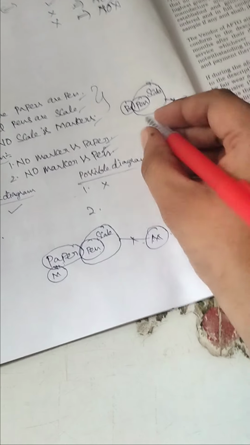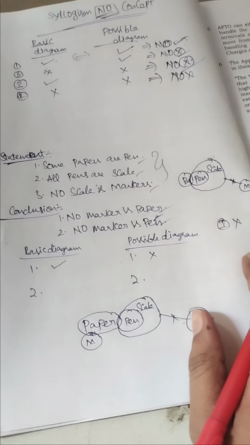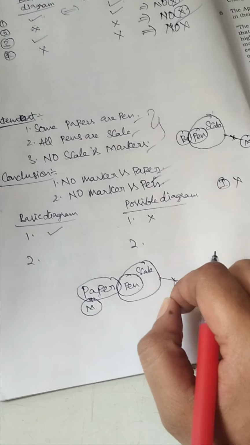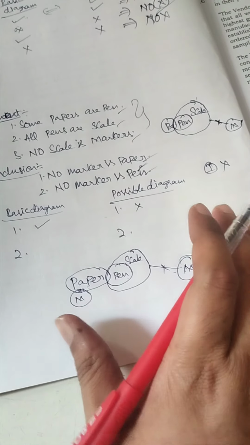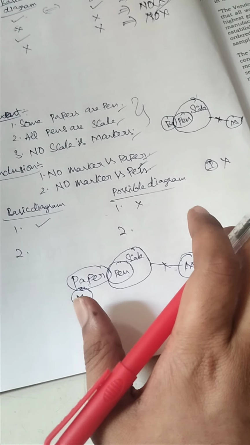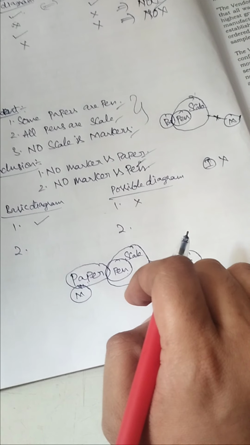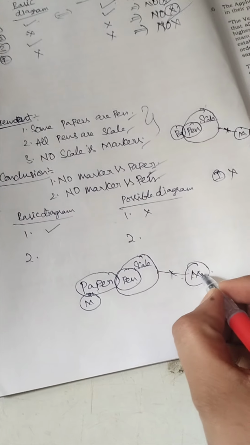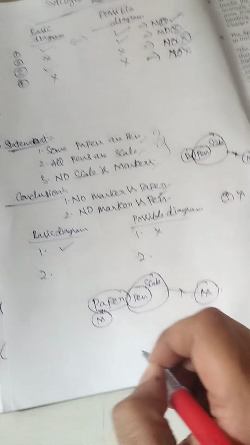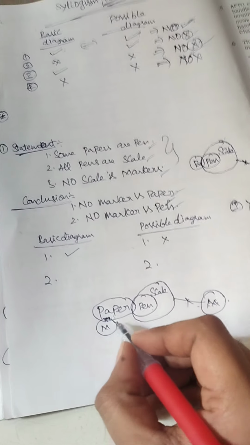So conclusion 1 is wrong. Because in the basic diagram, what they told already appears in the diagram, and no marker is a paper is right. But we can connect marker with paper. Yes, there is a chance, it is possible.